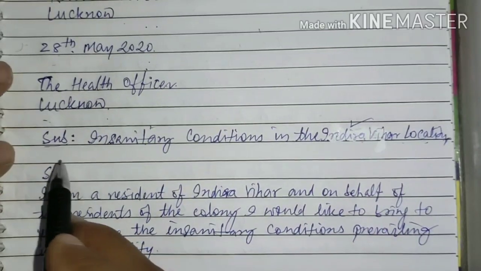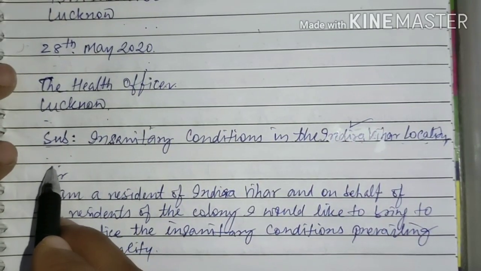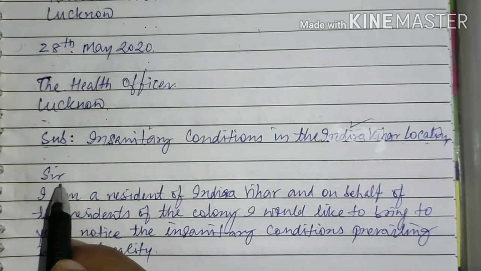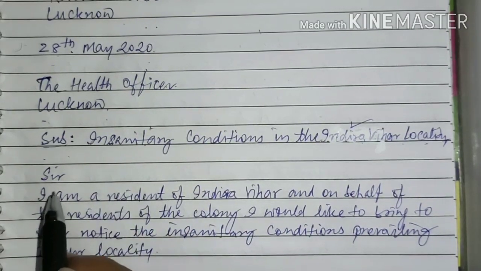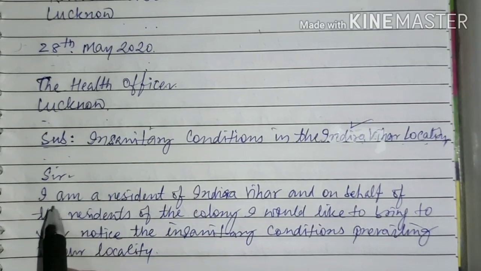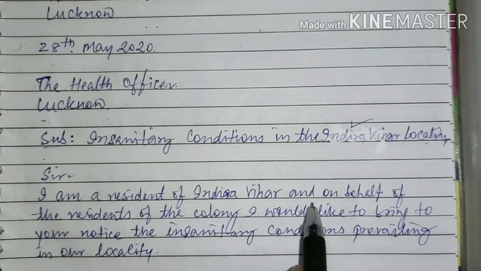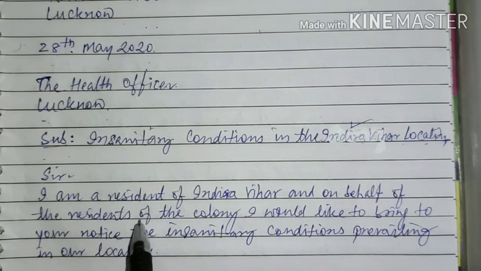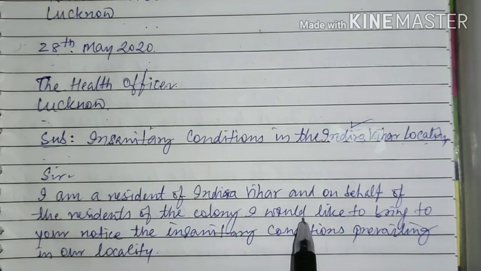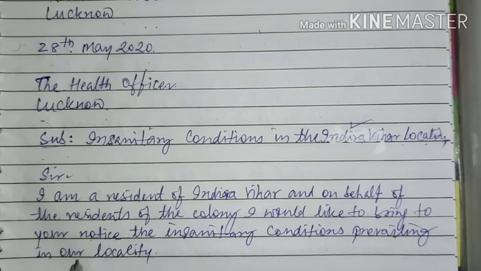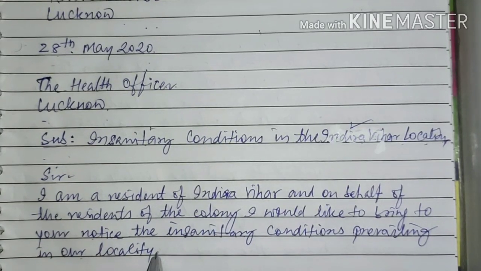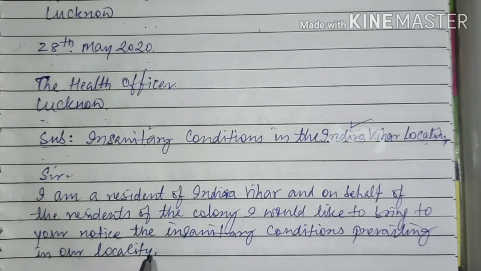Thereafter, one line blank, and you will write the salutation. So in case of official letters, sir or madam is sufficient. Here you are writing, Sir, I am a resident of Indira Vihar, and on behalf of the residents of the colony, I would like to bring to your notice the insanitary conditions prevailing in our locality. This is the introductory paragraph of your letter's main body, right? Nothing else is required here.